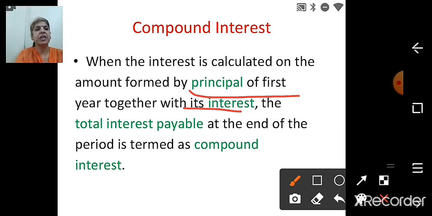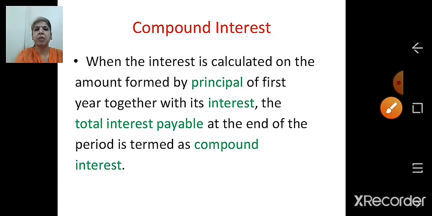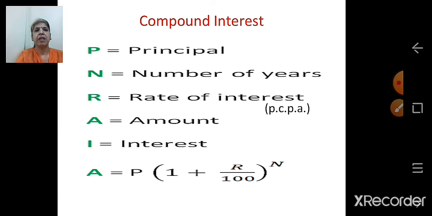This way your interest gets added to the principal amount, and for the next year it will become the principal. This is compound interest. Now, for compound interest, by finding the interest with this method, the principal of 1 year plus the interest again becomes the principal of the next year.